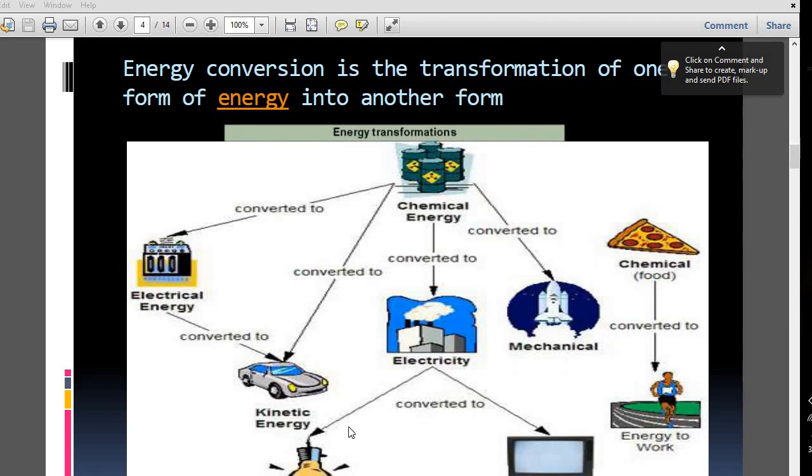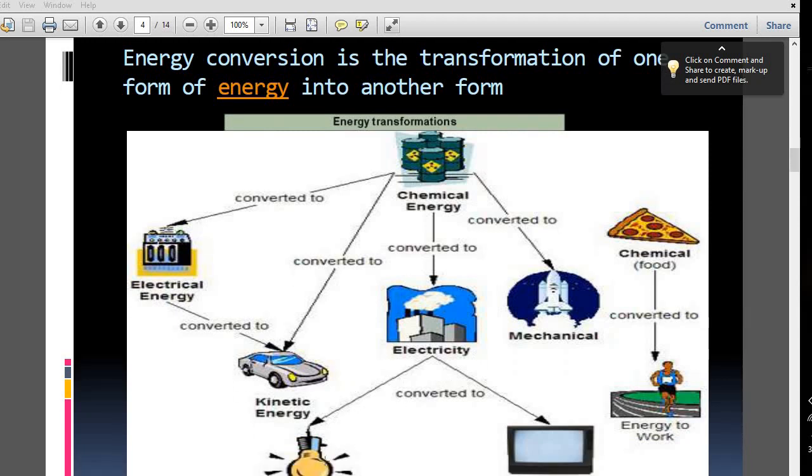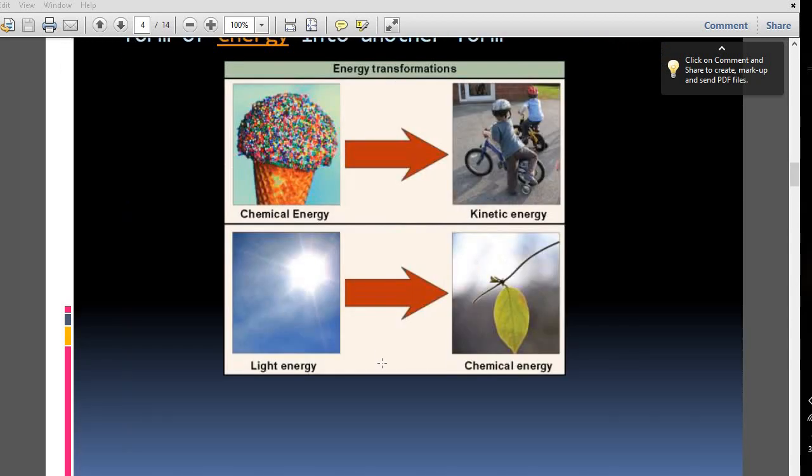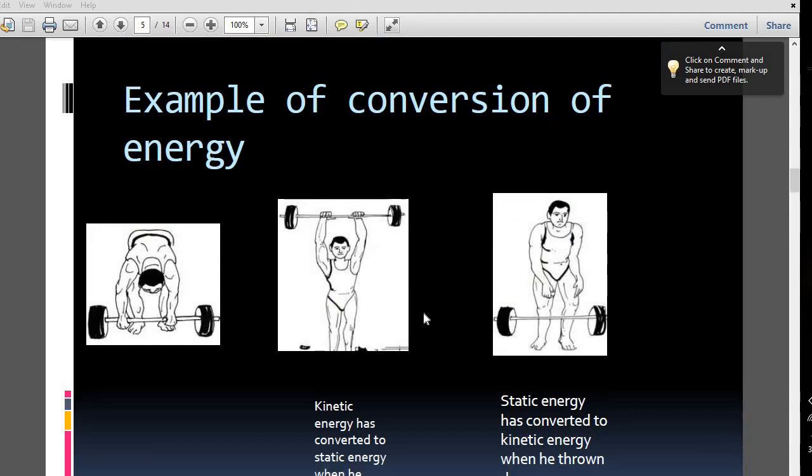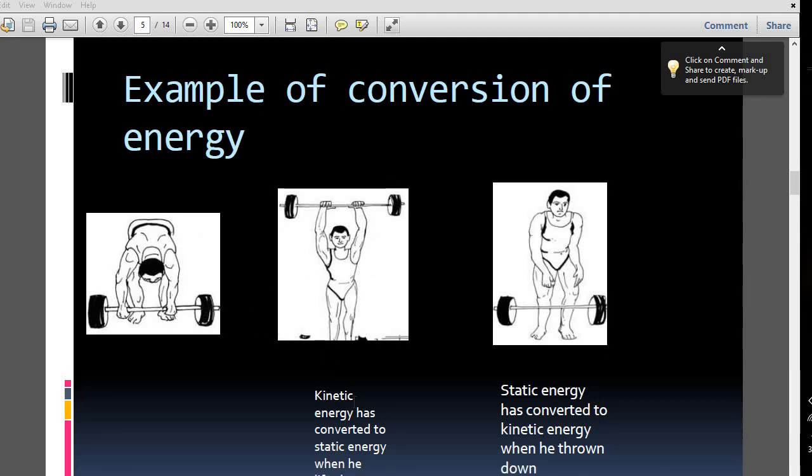Electrical energy is converted to light energy and also sound energy. Here are some more examples of conversion of energy. The man is lifting the weight, and when you lift the weight, kinetic energy is converted to static energy. You know what kinetic energy and static energy are. Kinetic energy is the movement of any kind of thing, and static energy is stored energy.